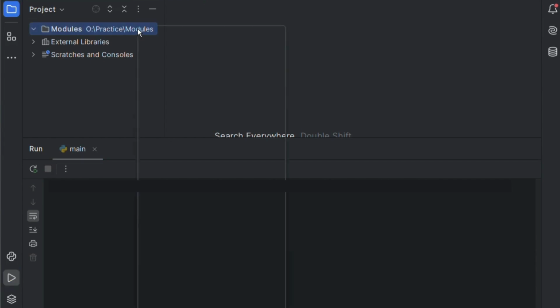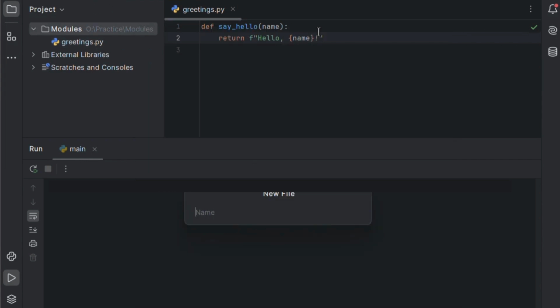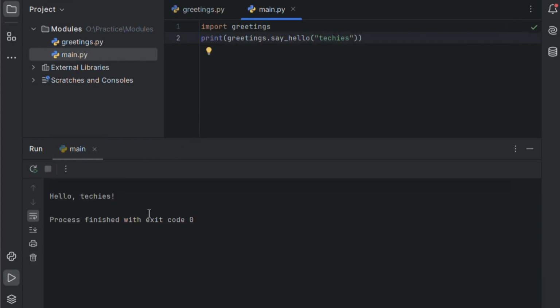Now, let's create our own custom module. First, create a new file and name it greetings.py. Inside this file, create a function called say_hello that prints "hello" followed by the name. Now, create another file and name it main.py. In this file, we'll import the greetings module by writing import greetings. Then, call the function using greetings.say_hello and provide parameter values. That's it. You've successfully created and imported your own module.